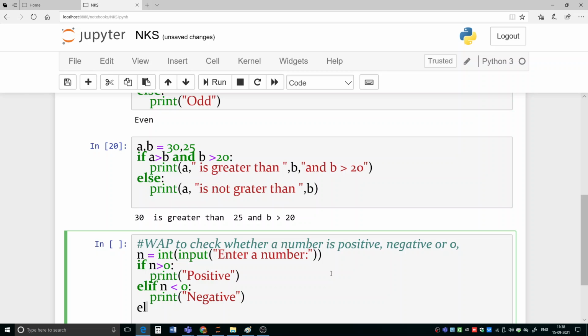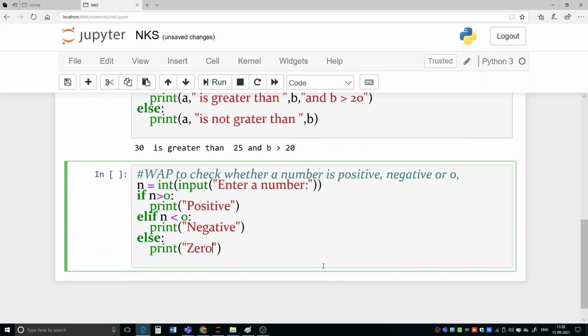So what we can do, that can be kept in the default portion. So here we can write else print 0. Okay, so here we are having only three different situations. The number can be greater than 0, the number can be less than 0, or the number can be equal to 0. So that's why we are having three different things.